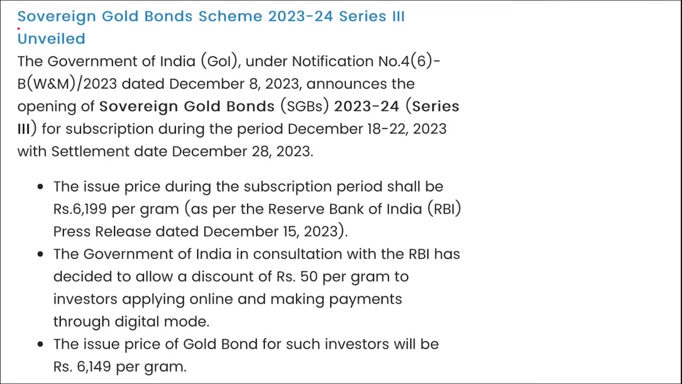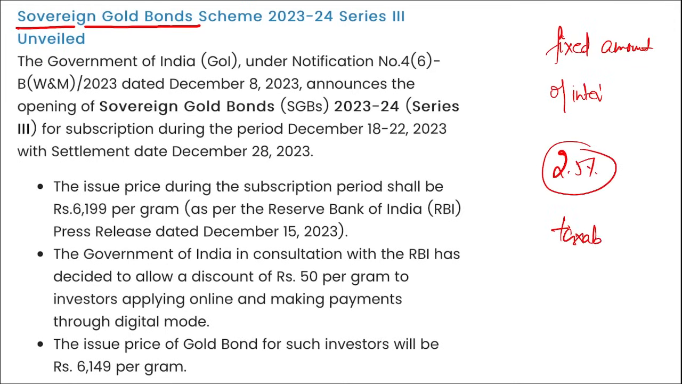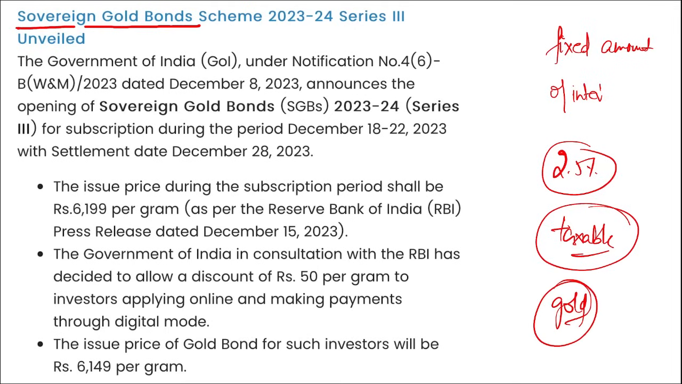Next we are talking about sovereign gold bonds. What is sovereign? Sovereign here means a fixed amount of interest will be provided to you on a yearly basis for a long time. These sovereign gold bonds have been recently launched. These bonds will be providing 2.5% interest that will be taxable. When you buy these bonds, it won't be a physical form of gold, but you will be getting a security from the government stating that you hold this amount of gold, and for that amount of gold you will be getting 2.5% interest annually.